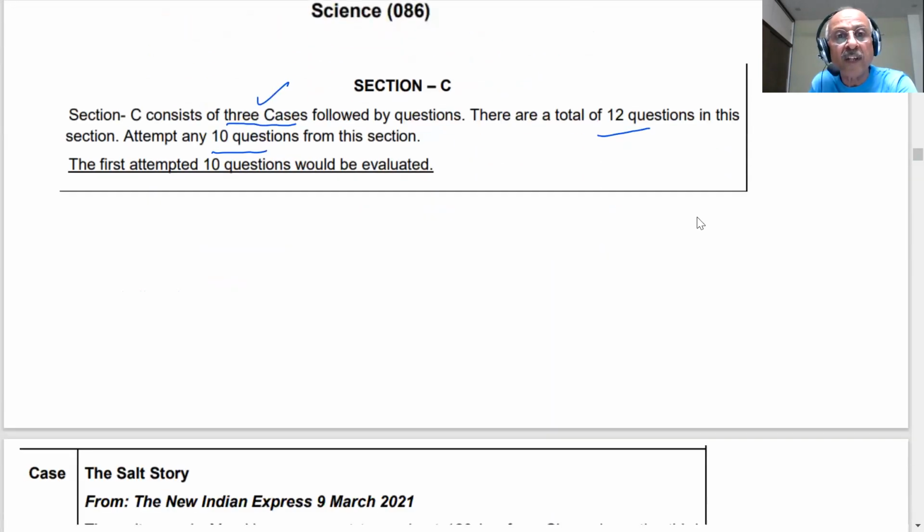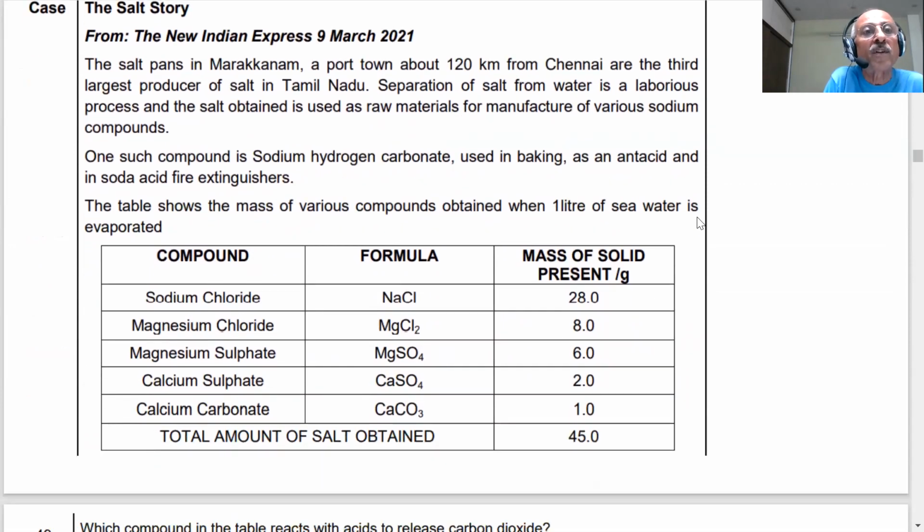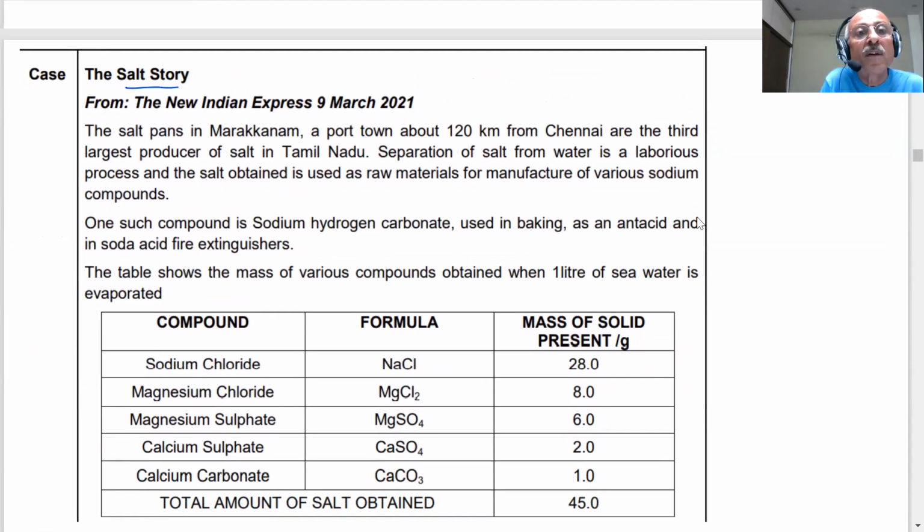The cases, let me see the case. Now, students, here I am coming forward with a salt story. You are aware of this already. This story has been taken from the New Indian Express, 9th March 2021. The salt pans in Marakkanam, a port town about 120 kilometers from Chennai, are the third largest producer of salt in Tamil Nadu. What is salt?